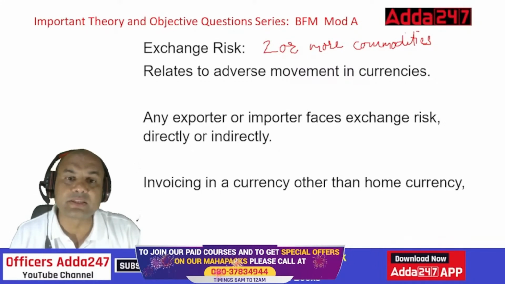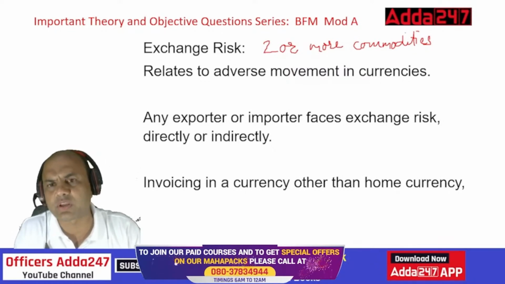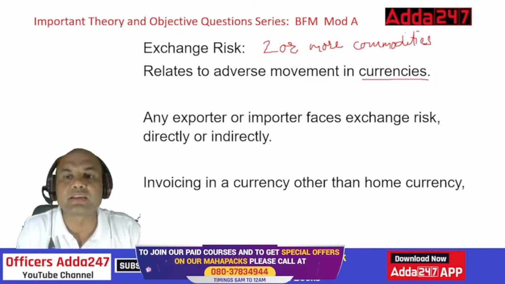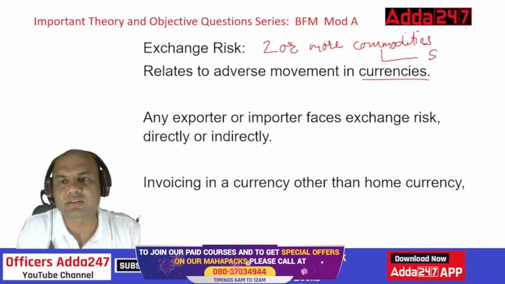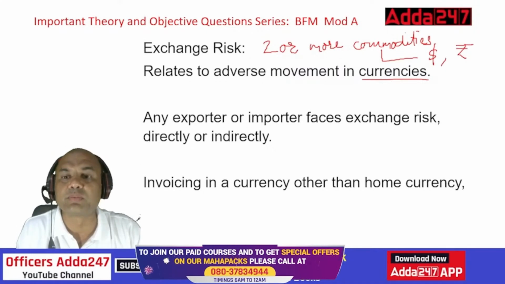So exchange risk relates to adverse movement in the currencies. Here, typically we are talking in Forex, so it will relate to Forex. Commodities here means two commodities will be there. Roughly, let's say one is dollar and second is rupees. So these are the two commodities. It relates to adverse movement of the currencies.